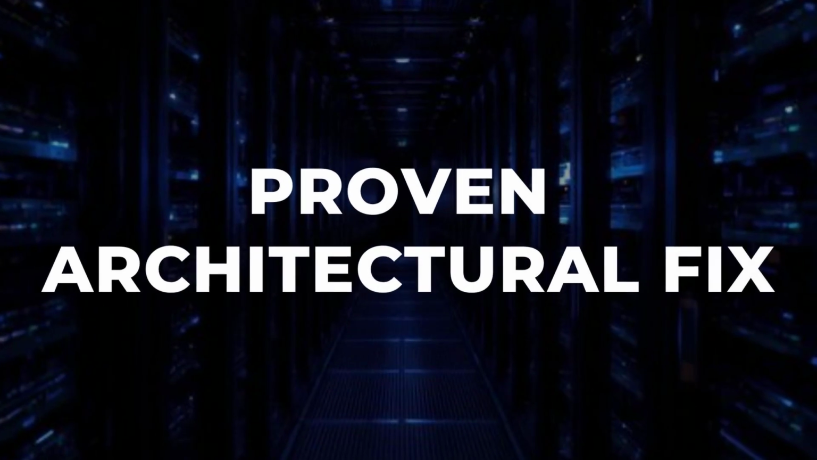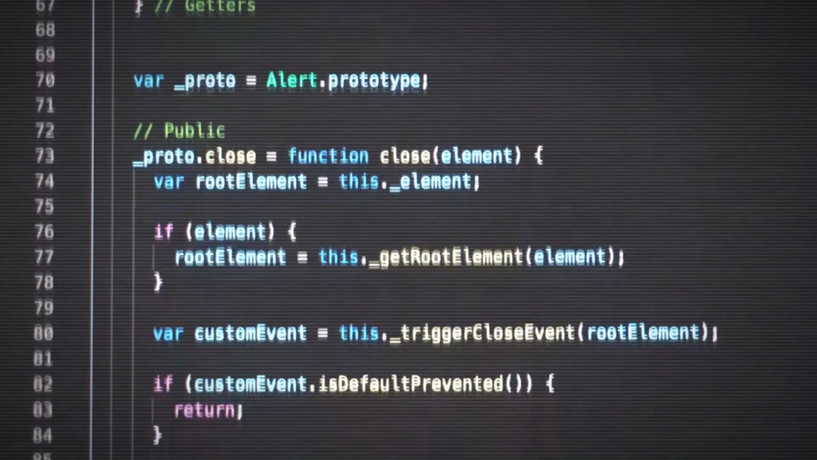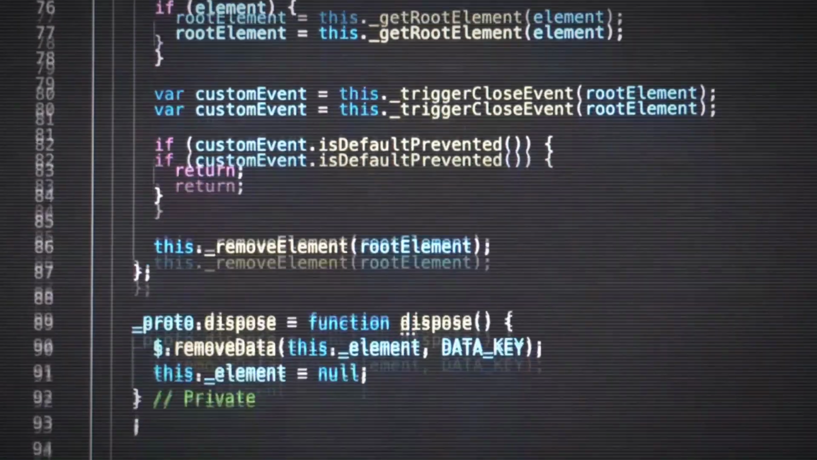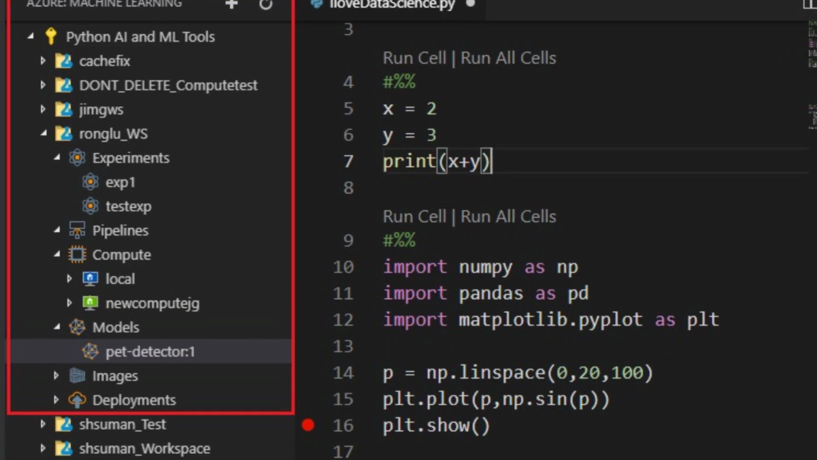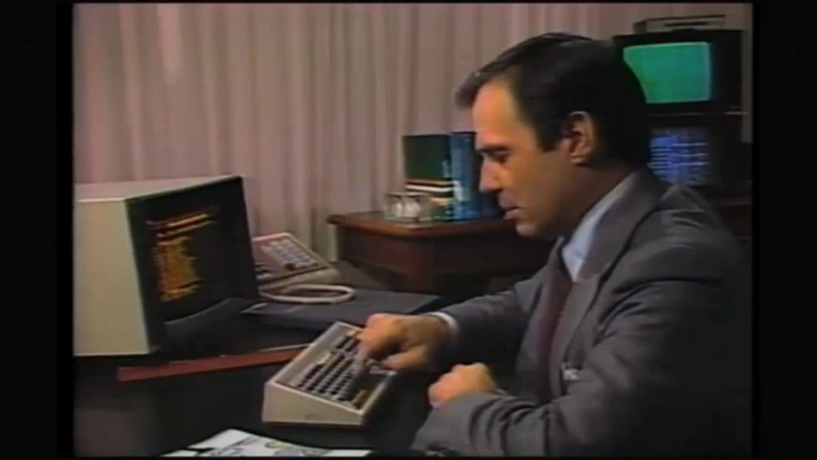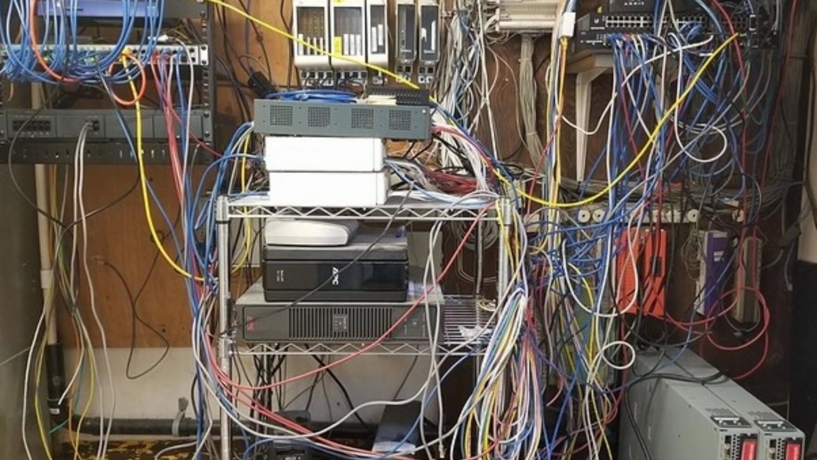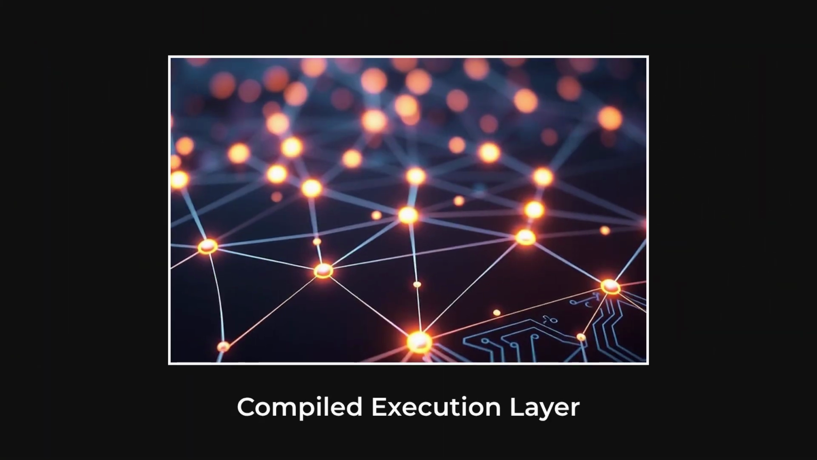A robust trading system separates intelligence from action. The predictive model, the brain, remains in Python, leveraging TensorFlow, PyTorch, and Pandas for research and signal generation. But when it comes time to execute, the hands must be fast, decisive, and immune to the bottlenecks of interpreted code. That is where the compiled execution layer steps in.